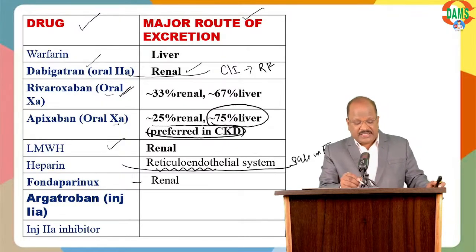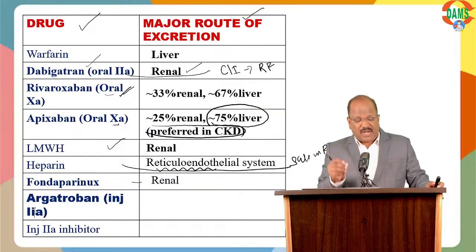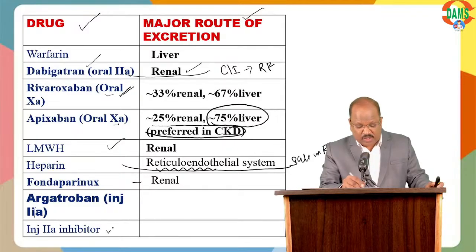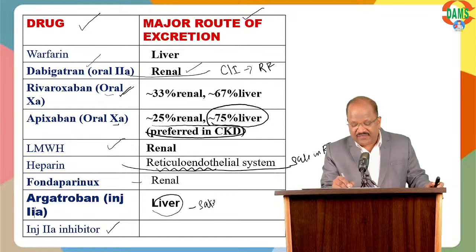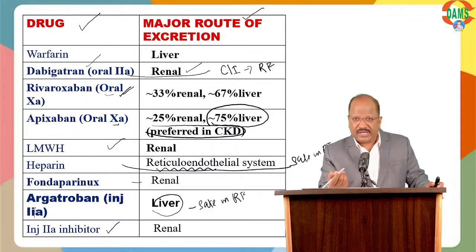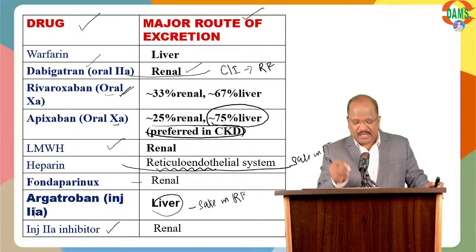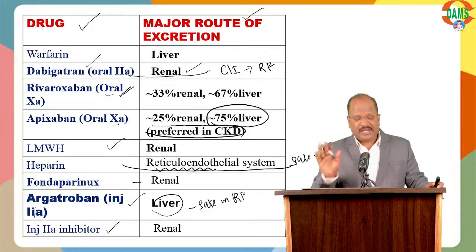Argatroban is an injectable direct 2A blocker that goes through bile, so it is safe in kidney failure, whereas all the other injectable direct 2A blockers like lepirudin, hirudin, bivalirudin go through the kidney. So among injectable direct 2A blockers, Argatroban is safe in kidney failure.